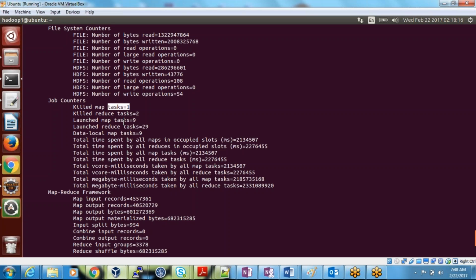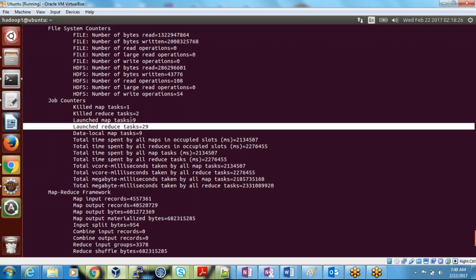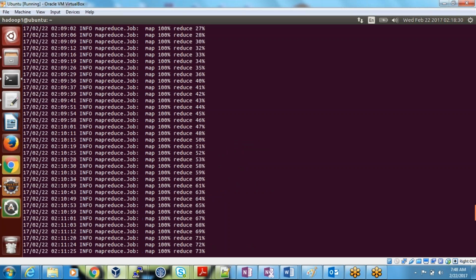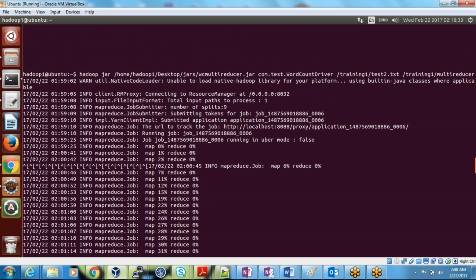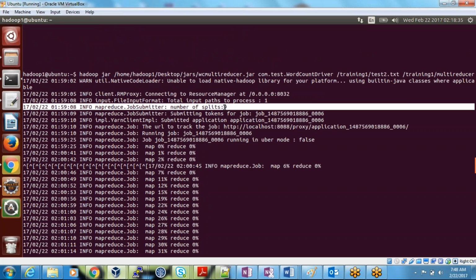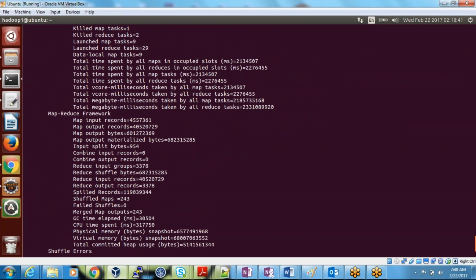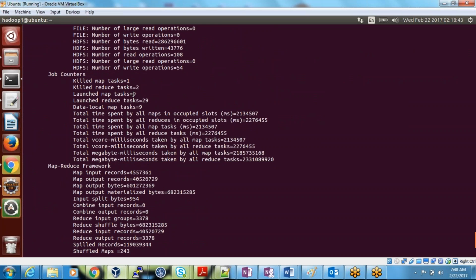Reduce tasks are 2... total reduce tasks are 29, 2 have been killed, so 27. That's correct. So how many blocks will come? Total 9 splits. 9 splits means 9 mappers have to be launched. But here it is telling 9 have been launched, but 1 has been killed. But it's supposed to be 10.